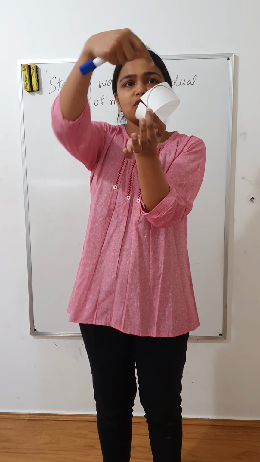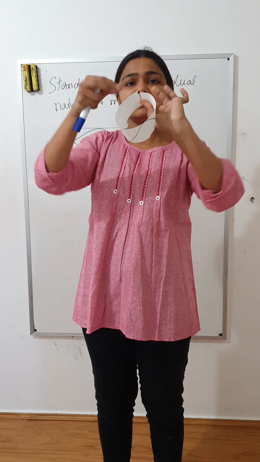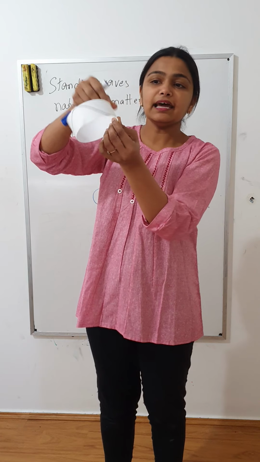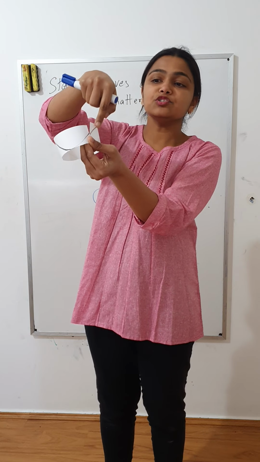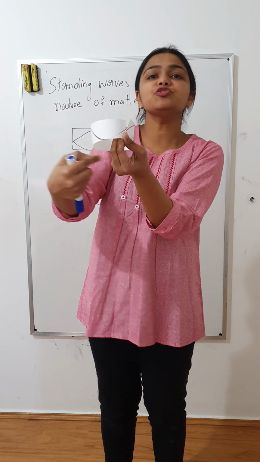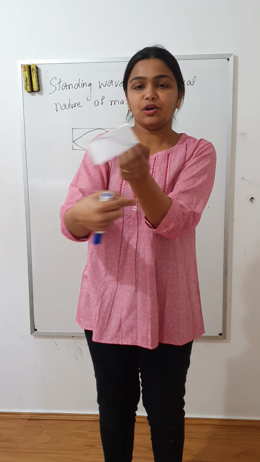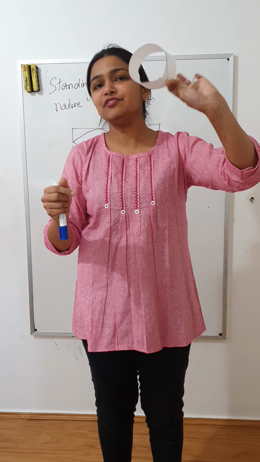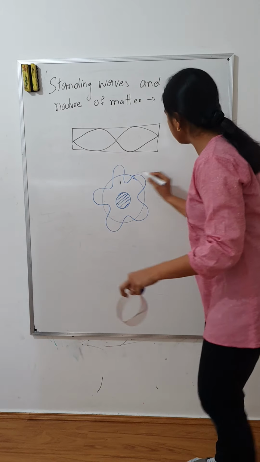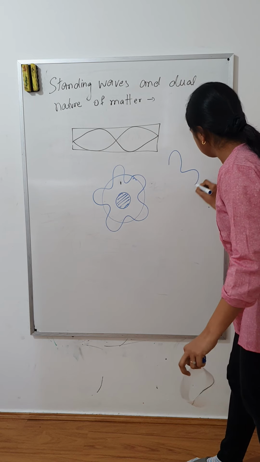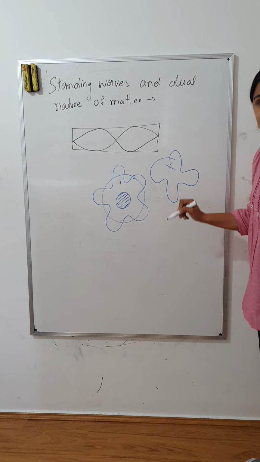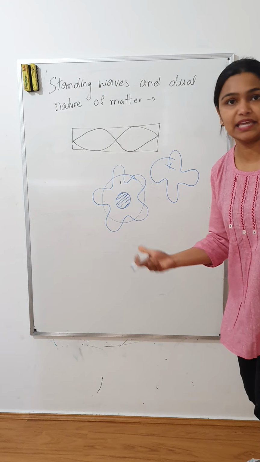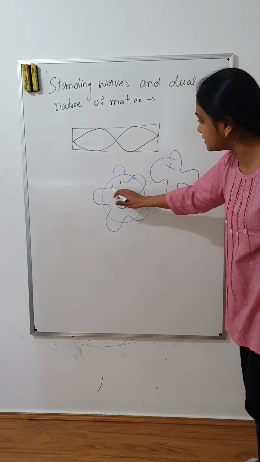Okay, so the electron is moving around the nucleus in the form of a circle, and I have drawn it in a way that where this meets the start, it has to be like the start. The wave should be in continuation. All right, it cannot be any value. The wave cannot be like this. No, it will not exist. This is not what standing waves behave like. It has to be in continuation.